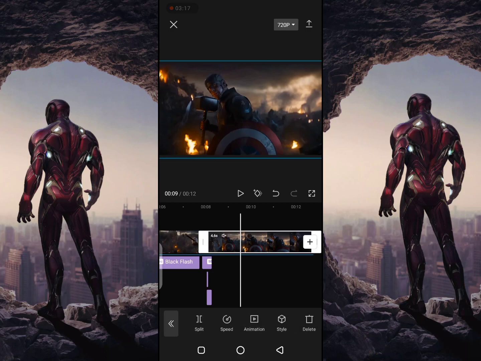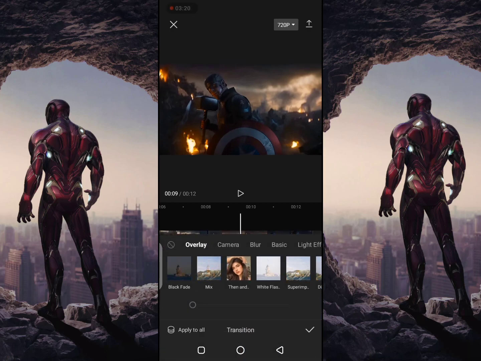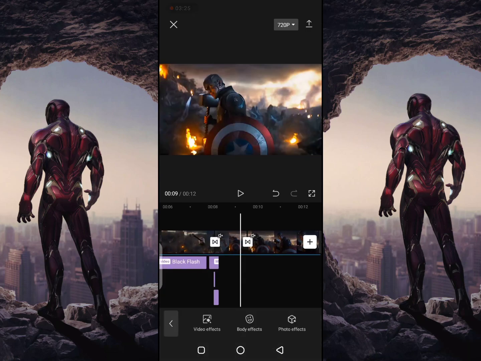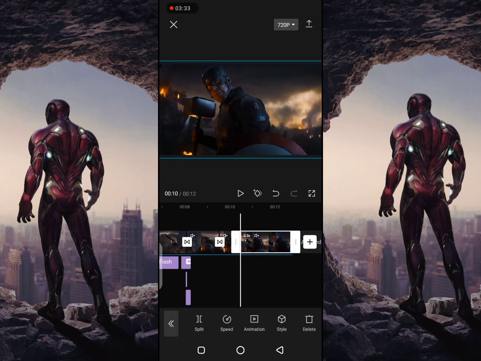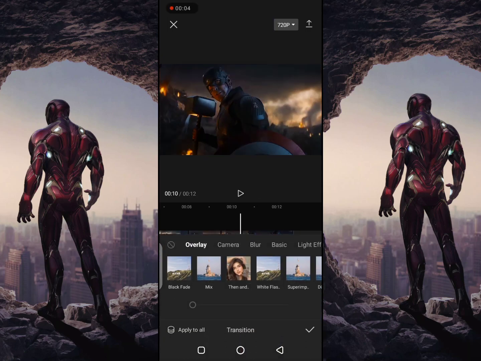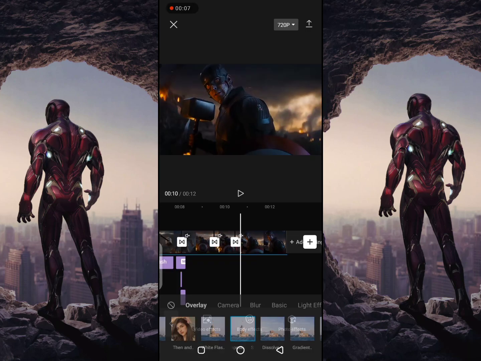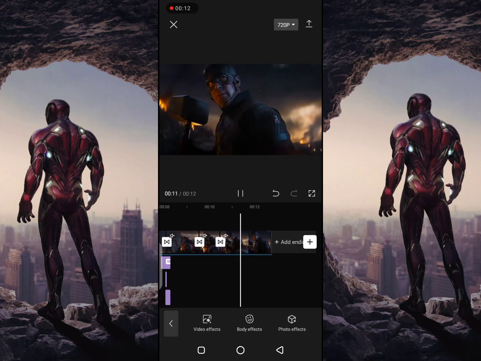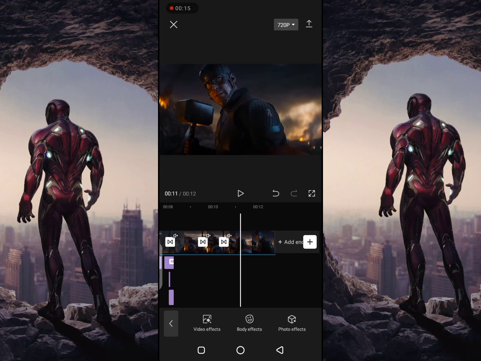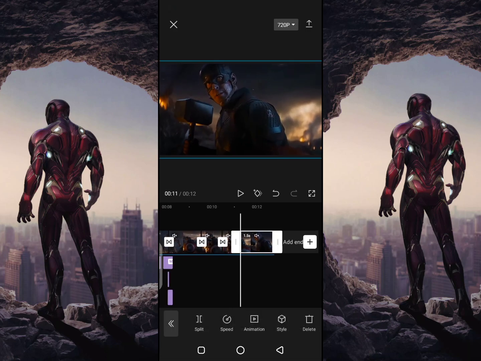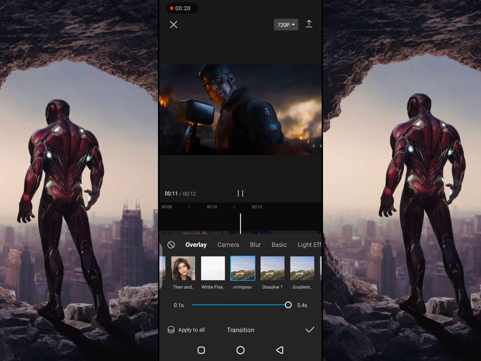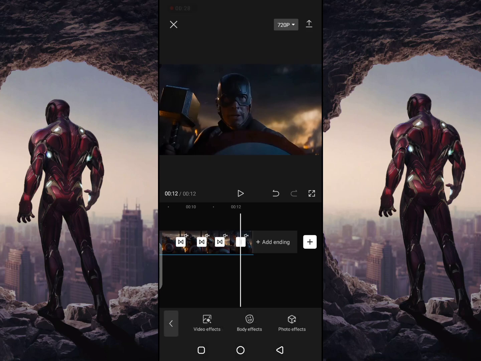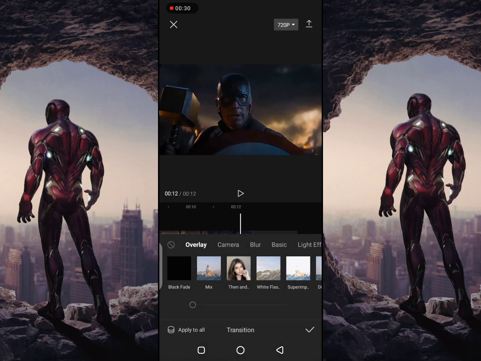Now split the next clip. Select Superimpose. Now split the next clip. Click Split and select Superimpose. Split. Select Superimpose. Split. Select Superimpose.